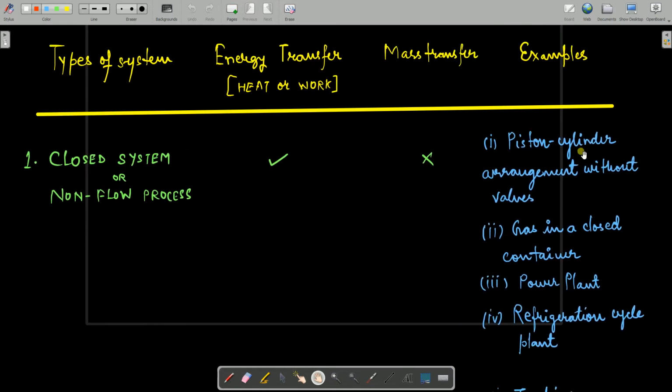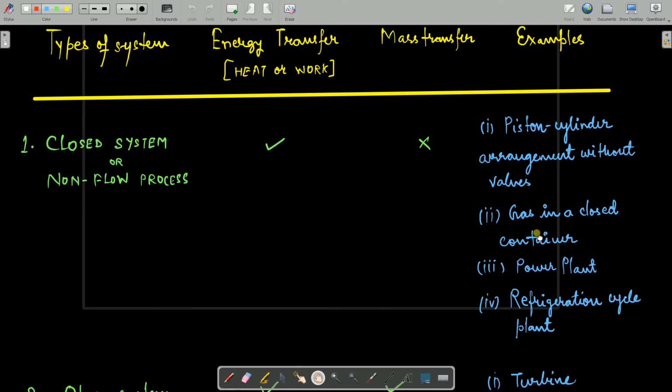Examples: the first one is your piston cylinder arrangement without valves. When there are no valves, of course there is no question of getting any mass in or out. Second example we have is a gas in a closed container. Third one is your power plant, the entire power plant cycle, and then refrigeration cycle plant. So remember these examples, these are for your objective questions.